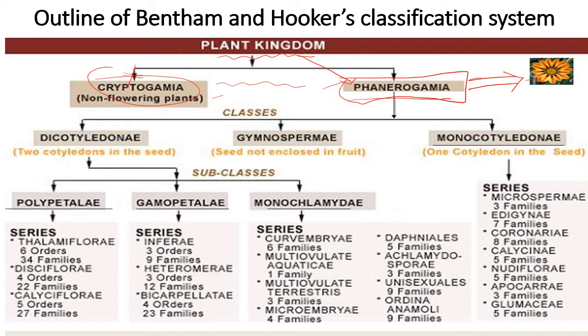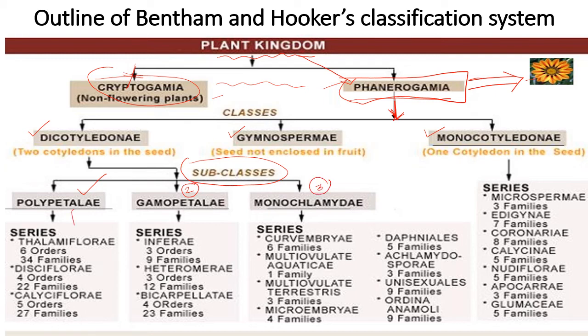This group of flowering plants is differentiated into 3 classes. Out of that, first is dicotyledons, second is gymnosperms, and the third is monocotyledons. Now this dicotyledon is again differentiated into 3 subclasses. One is Polypetalae, the second is Gamopetalae, and the third is Monochlamydeae.